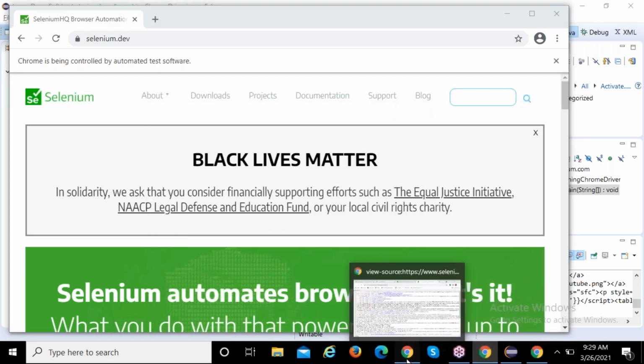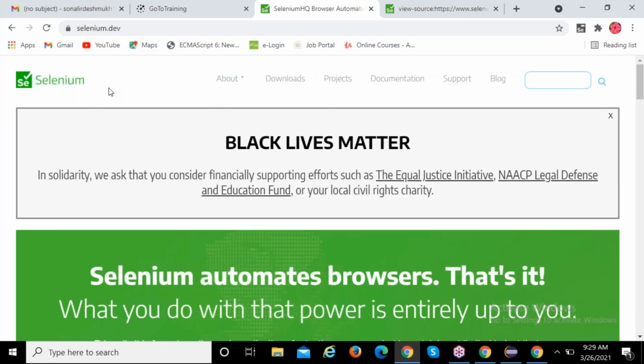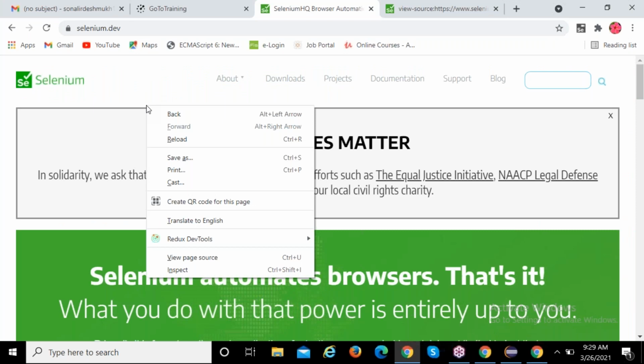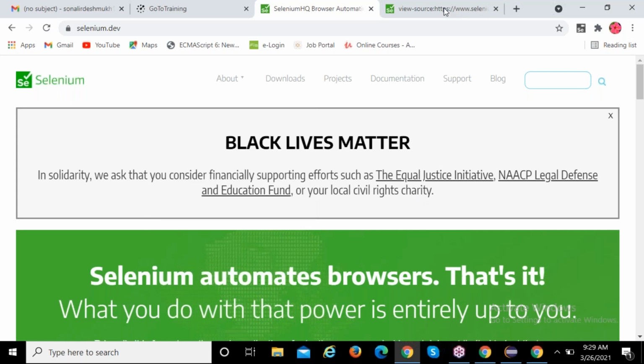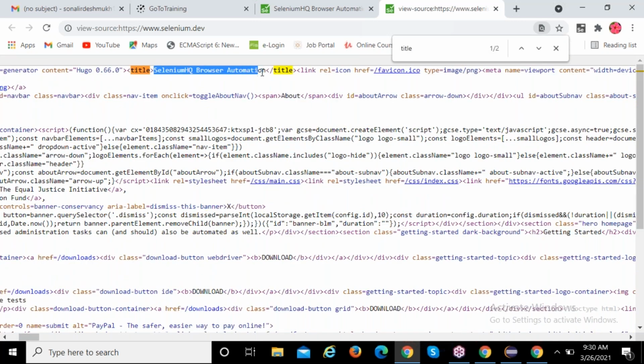Right click, view page source. Go to the title, check the title. Yeah, this is the page. Okay, check the title. Control F. Just put title. Too many lines. Title. Okay, this is the title. See, now tell me how you will automate this one. How will you check that one? Are you understanding? Yeah.